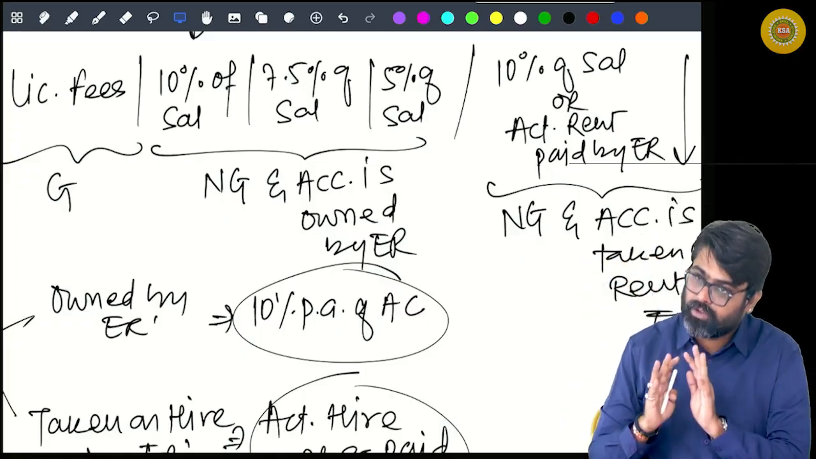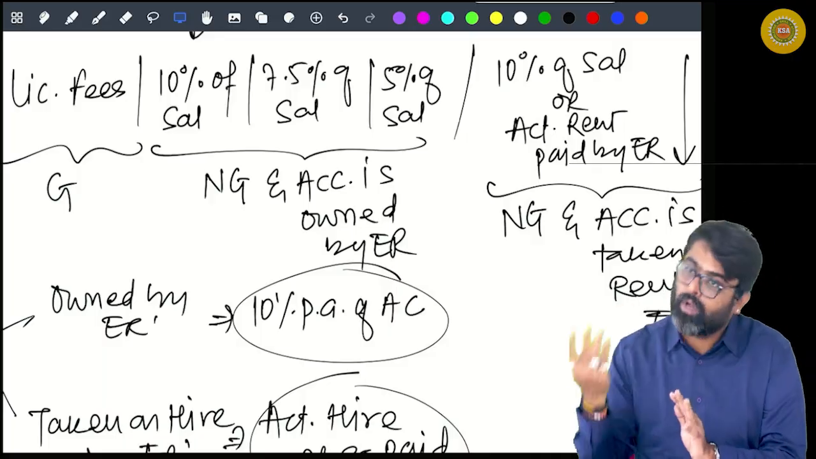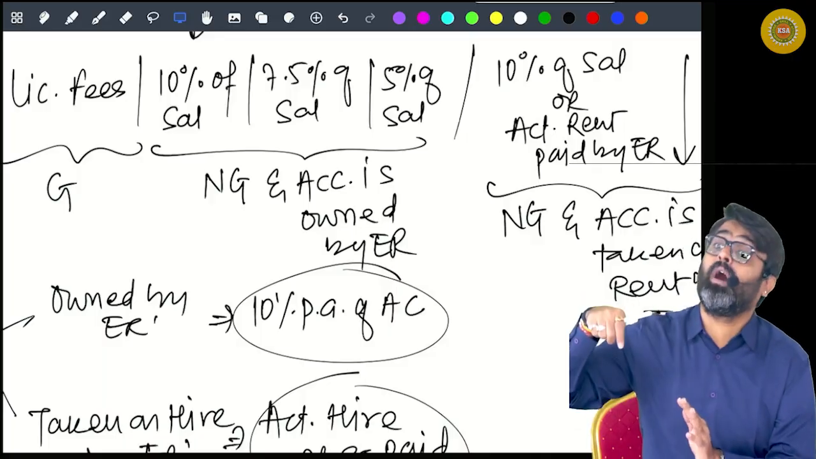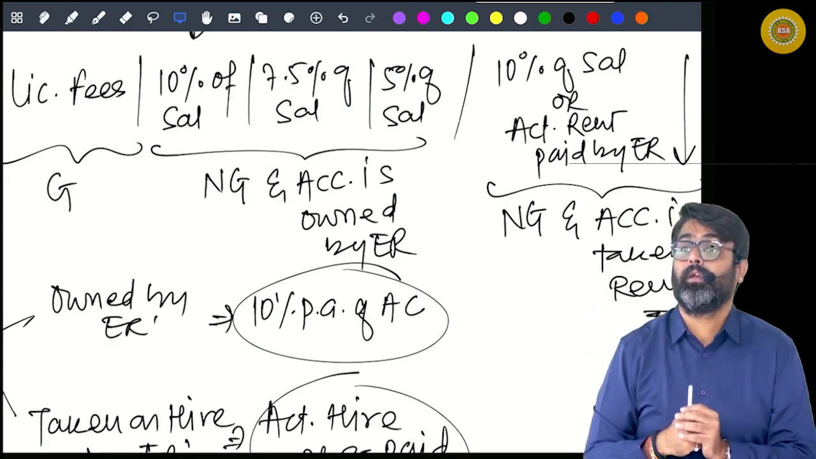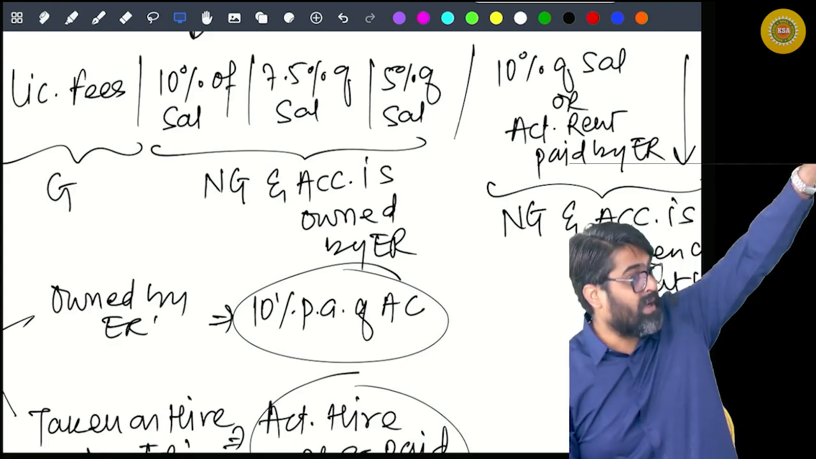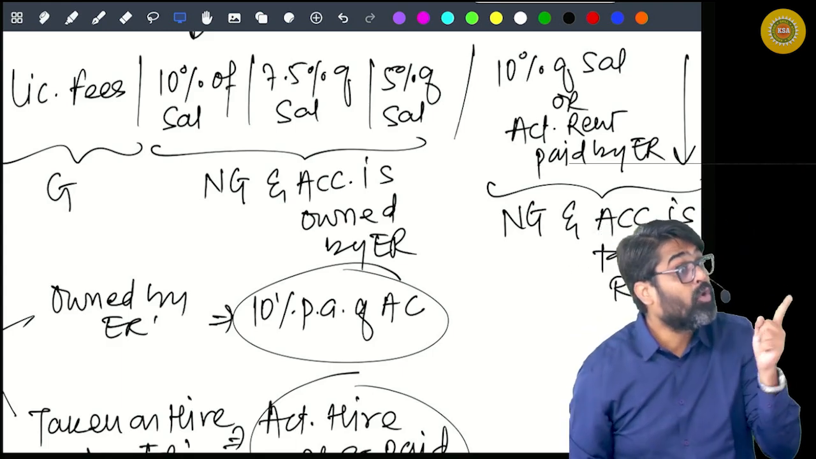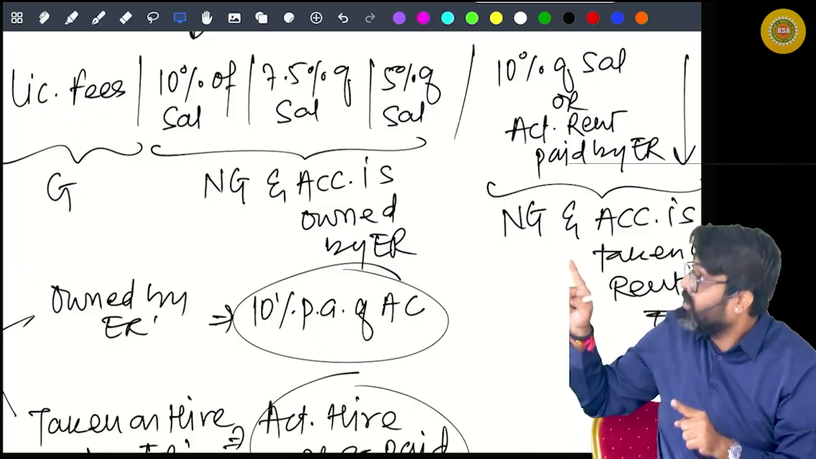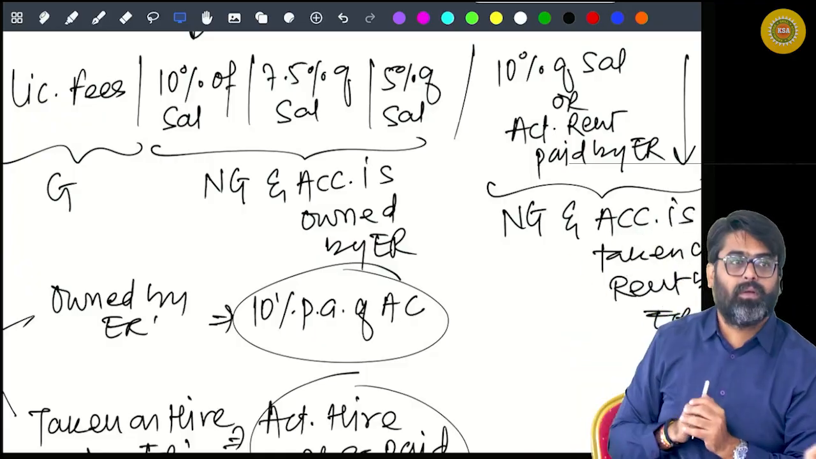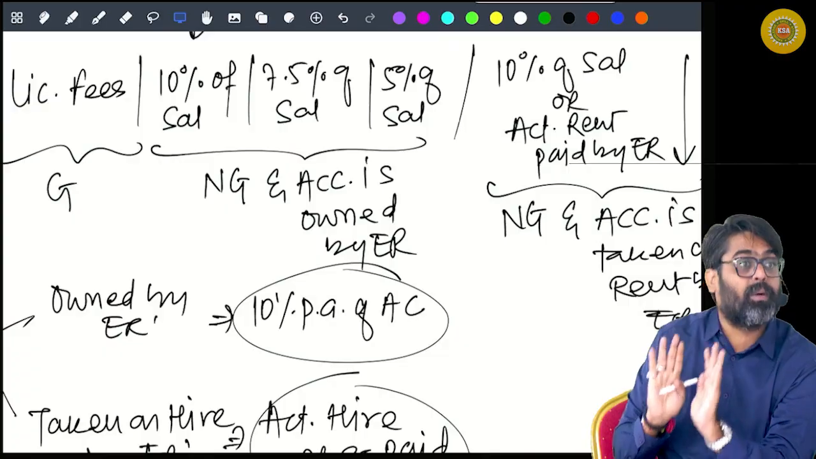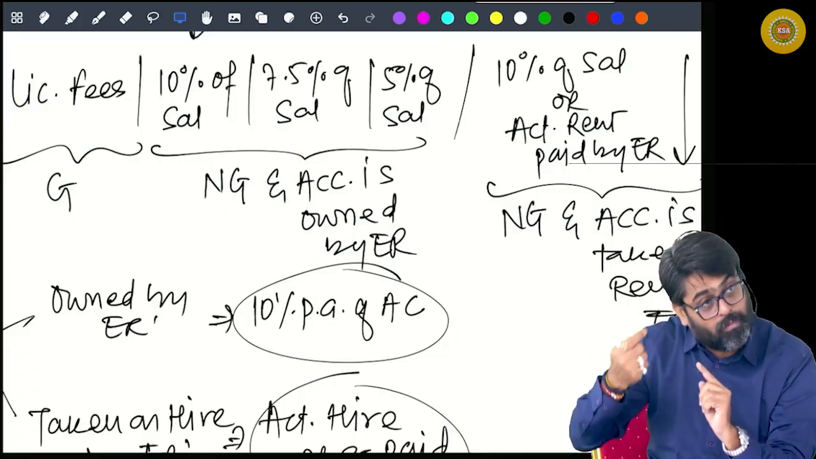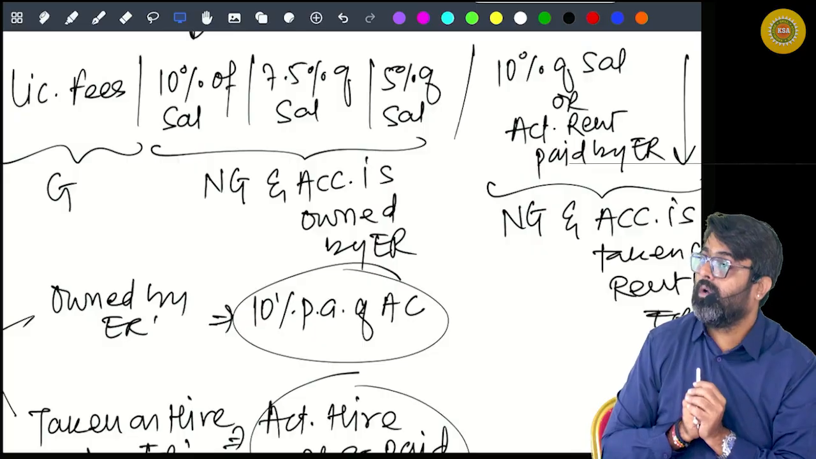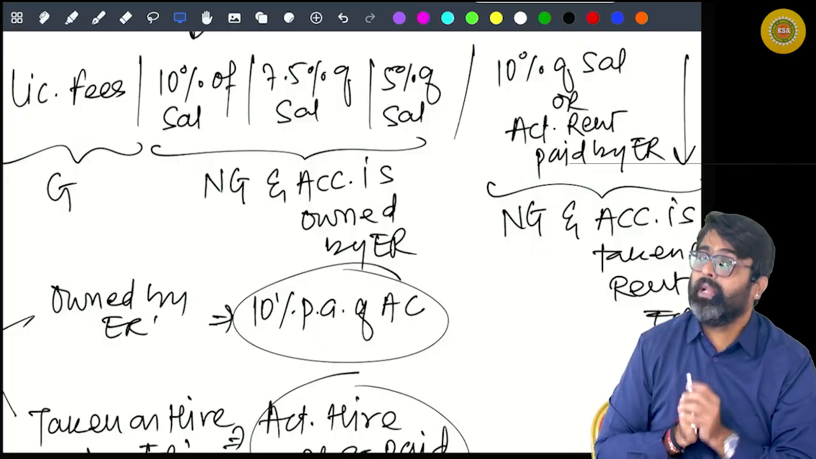Any contribution by the employer to your provident fund in excess of 12% of your salary is your taxable salary. Show that amount in the calculation of your taxable salary, but don't include it to calculate this amount. This salary for the valuation of perquisite will not include employer's contribution to provident fund. Yes or no? So first thing, DA not in terms.